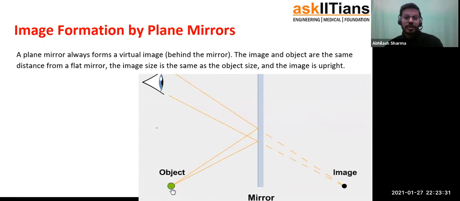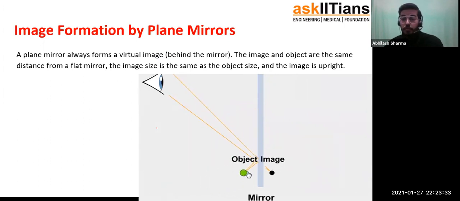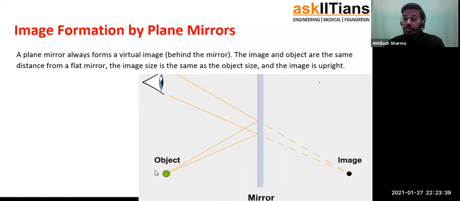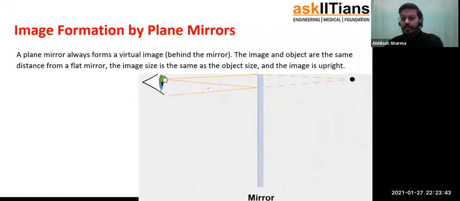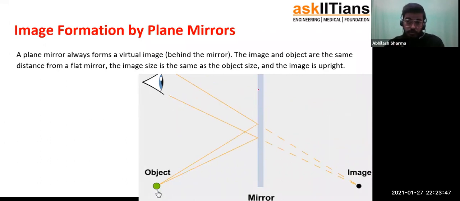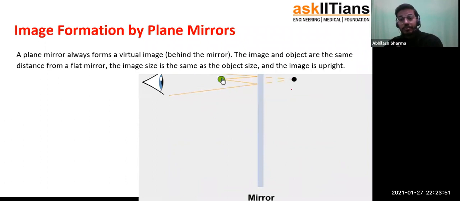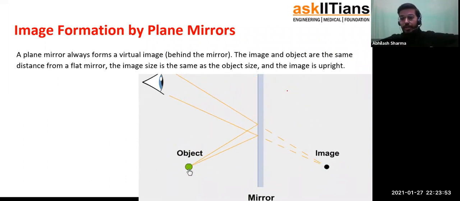All right, so you must be clear by now. Important points to notice here. The image and the object are at the same distance from the mirror, as I discussed already. If you're at distance d, the image is also at distance d. The image size is the same as the object. When you observe yourself in a plane mirror, you always see yourself as you are. You don't see yourself enlarged or thin.